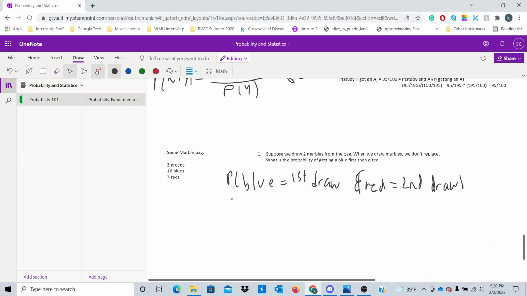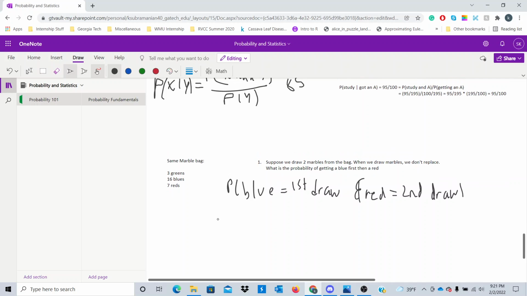So what we can do here is this. When we draw a marble from the bag, our second draw probability is actually affected by what we draw. So we can't necessarily view these two events as independent, because drawing a marble on the first draw affects the probability of drawing another color on the second draw.